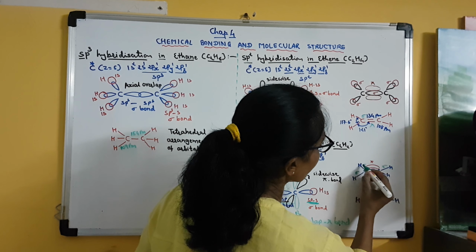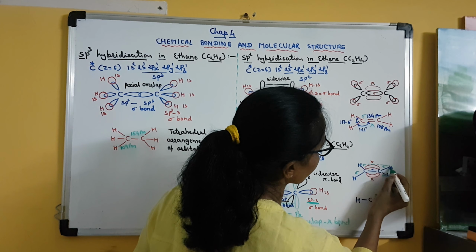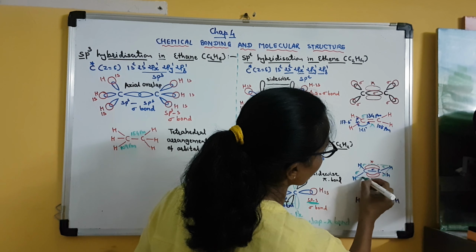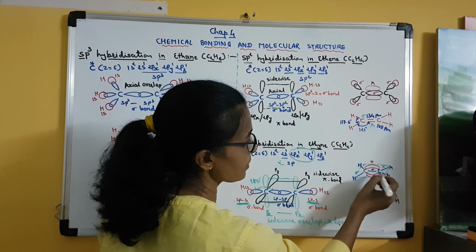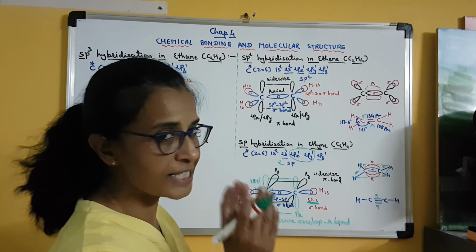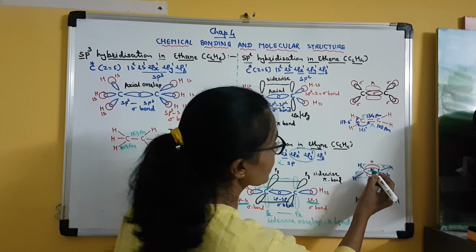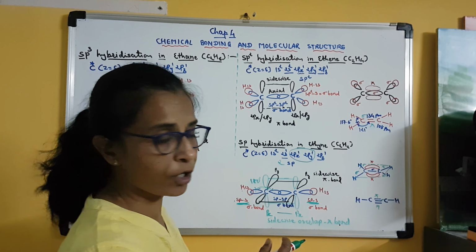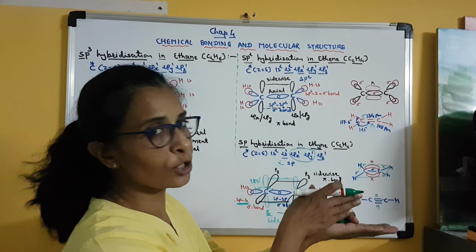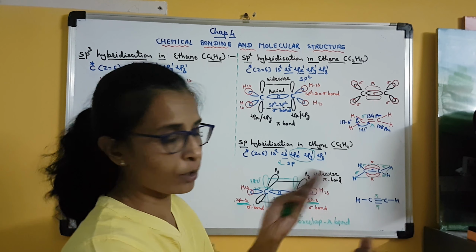Clear? So here you can see, if you connect this, then it is a planar molecule. So the carbon-hydrogen bonds and the carbon-carbon bond are in the same plane. Clear? But the pi bonds, which are formed by overlapping of orbitals, are perpendicular to the plane, one above and one below. Clear?